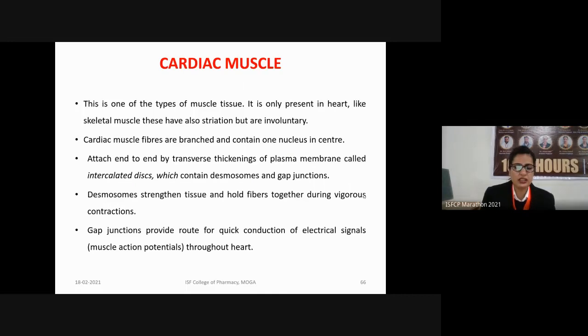So the desmosomes are the cell junctions which hold these tissues together, so the cells do not get separated during the contraction. Another type of junction we have are the gap junctions. The function of the gap junction is to provide a route for the quick conduction of the electrical signals through the heart.